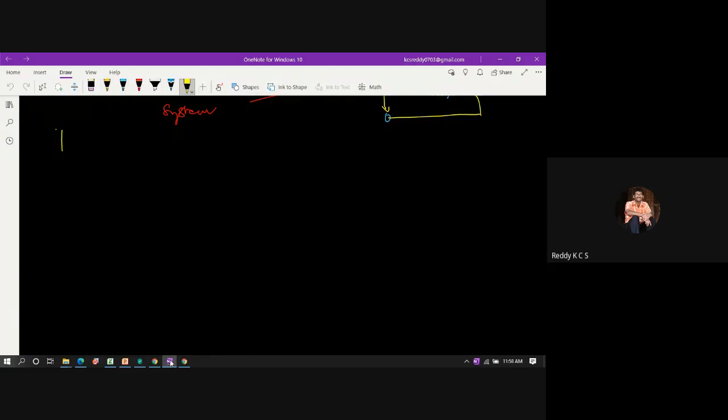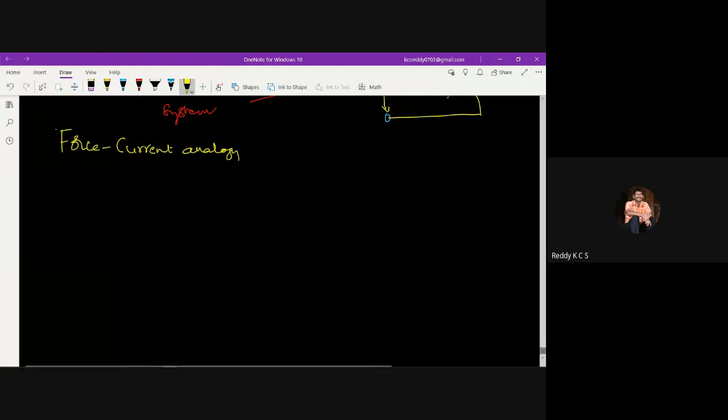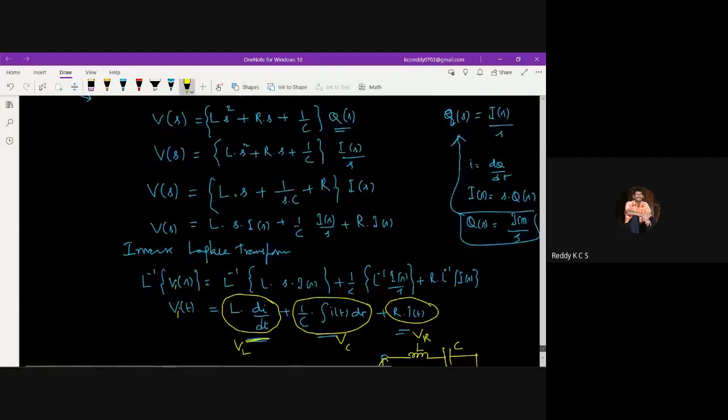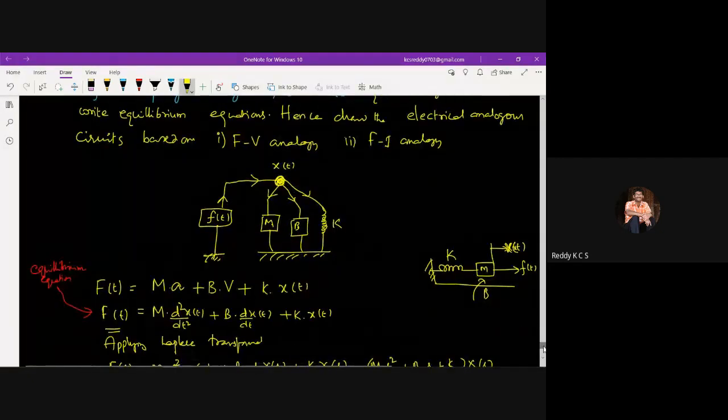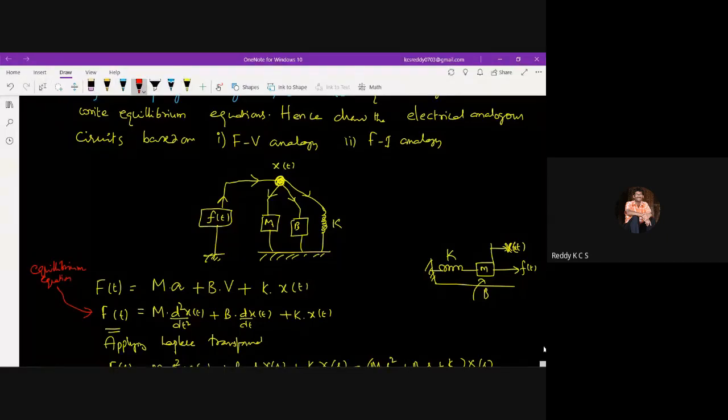Yeah, good morning. Today we discuss the force current analogy for the previous problem. Last class we discussed the force voltage analogy for a simple mechanical system like this. There is a simple mechanical system here. For this simple mechanical system, we have drawn the equivalent mechanical system.